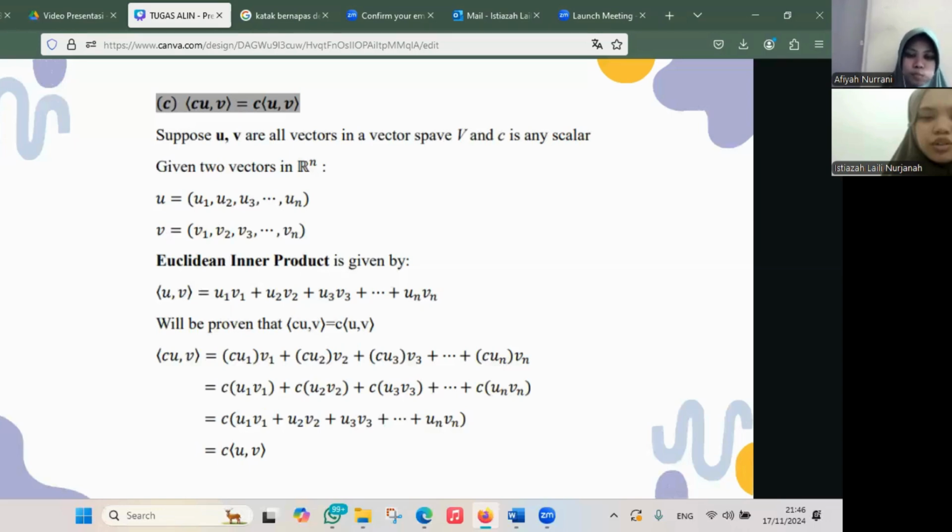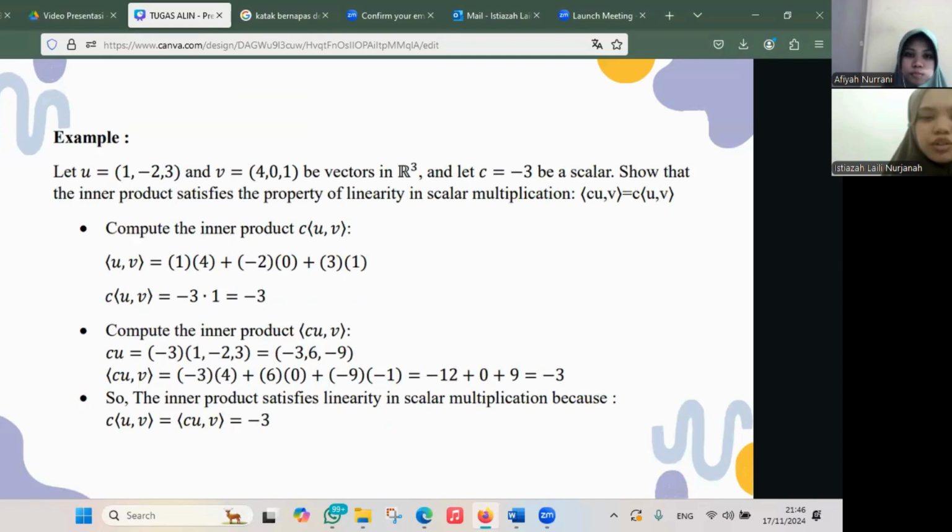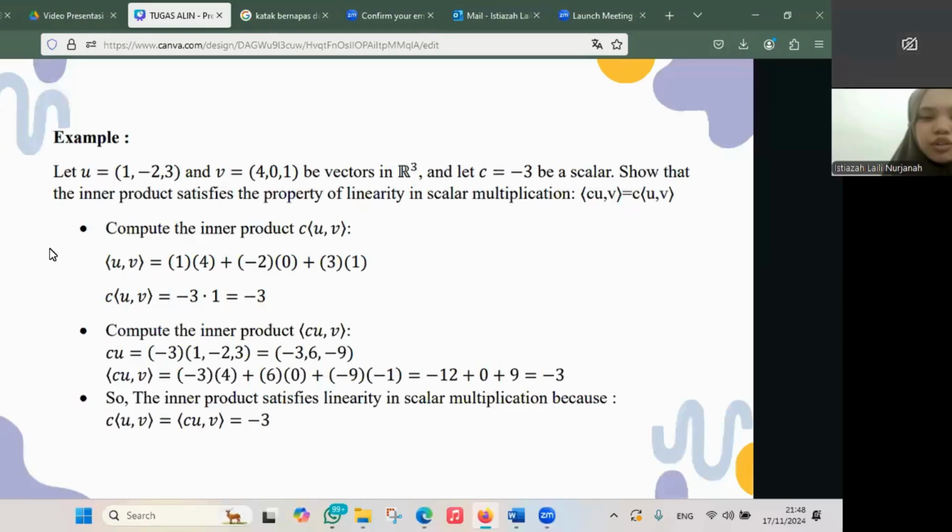So for the example, let u be 1, -2, 3, and v be 4, 0, 1, vectors in R3, and let c equal -3 be a scalar. The inner product of u, v is 1, and the answer is -3. So the inner product satisfies linearity in scalar multiplication because c times the inner product of u, v equals the inner product of cu, v, which is -3.